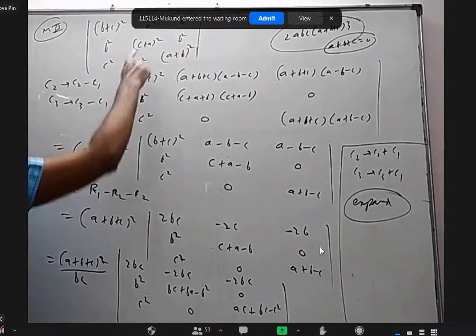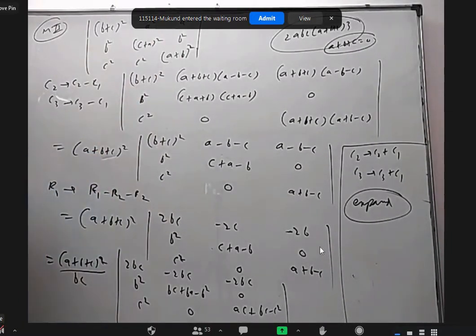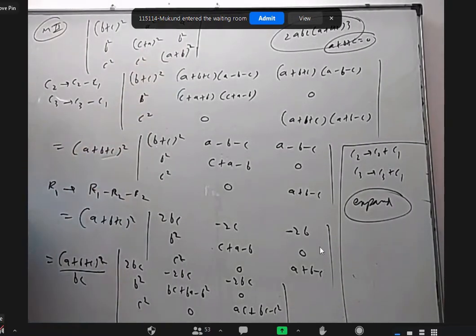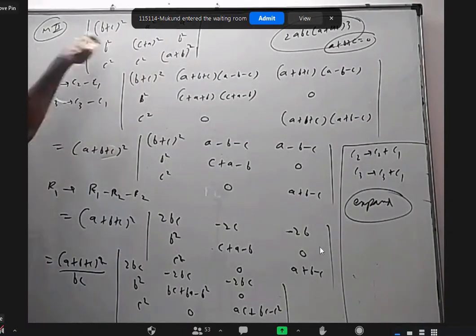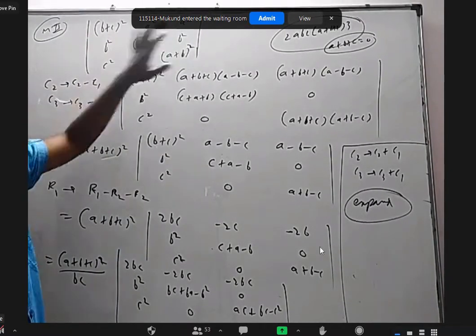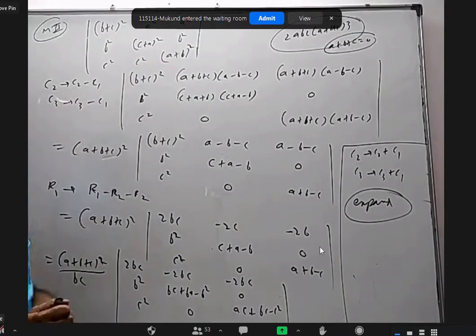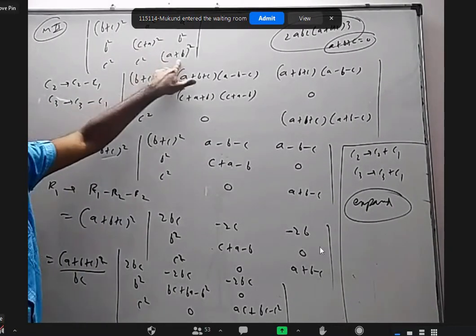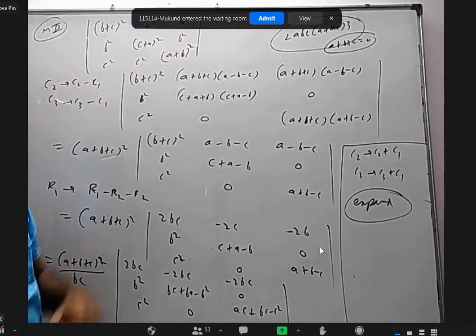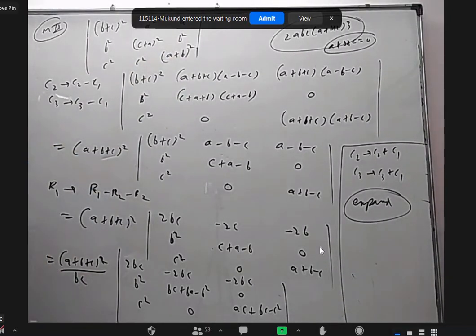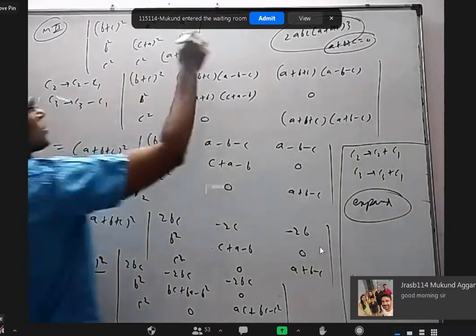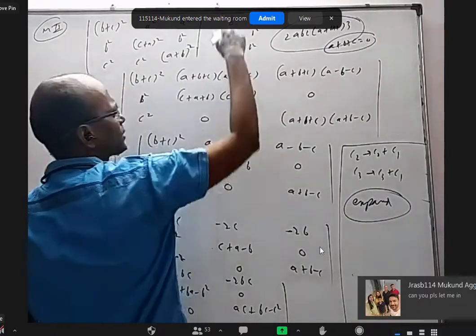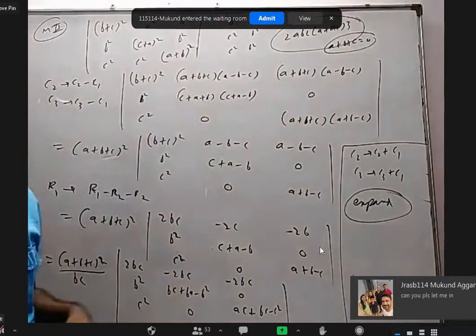If I put A equal to 0, this is 0, this is 0. This will become C square, this will become B square, this will become C square, this will become B square. Now expand it directly. Because 0 into anything is 0, only this into this minus this into this. But this product and this product they'll cancel out, because here you'll get C square into B square minus B square into C square. Or why all that? When you put A equal to 0, what happened to the second column? 0, C square, C square. Third column, 0, B square, B square. If you take C square common, B square common, are the two columns same?